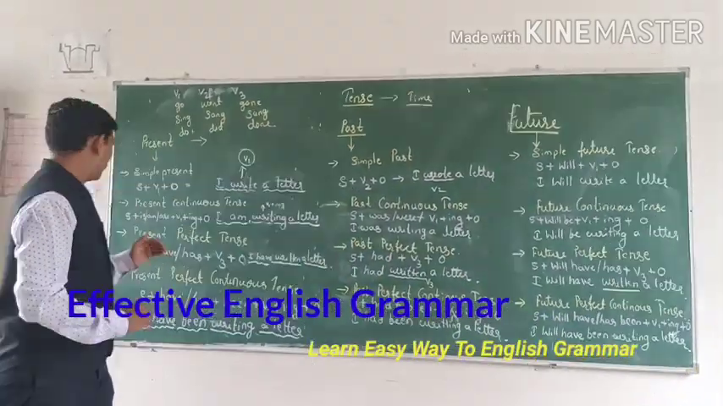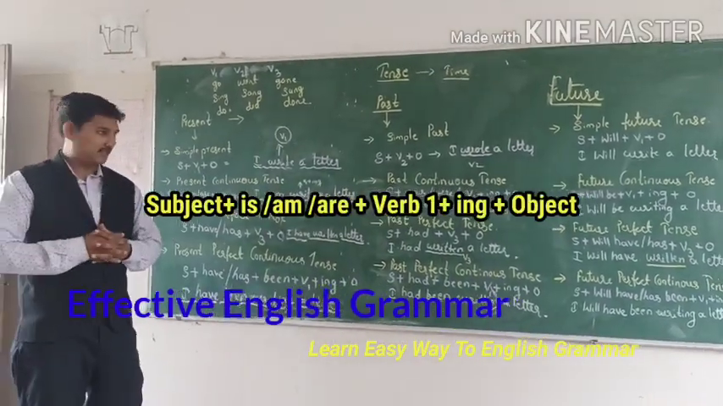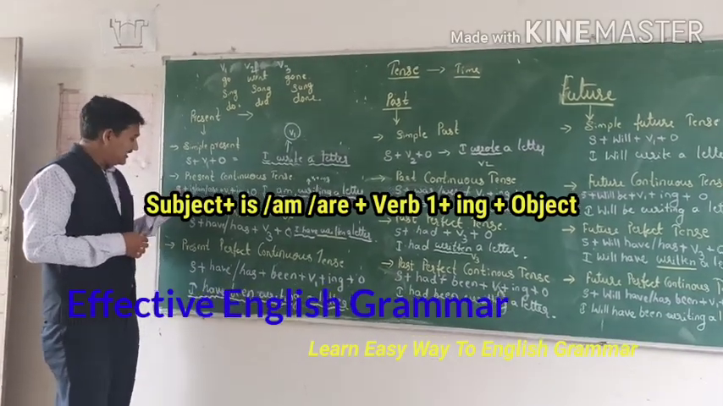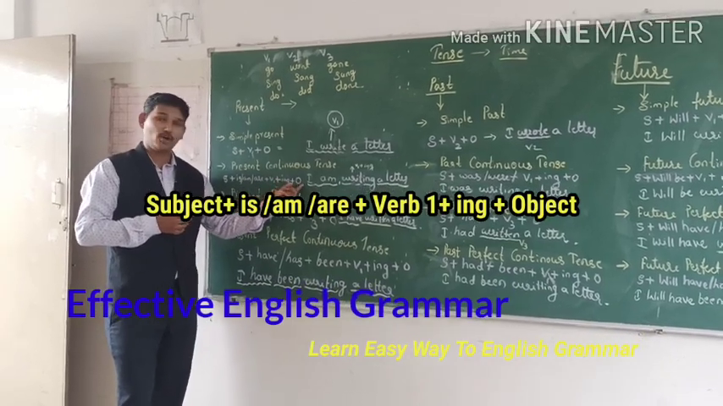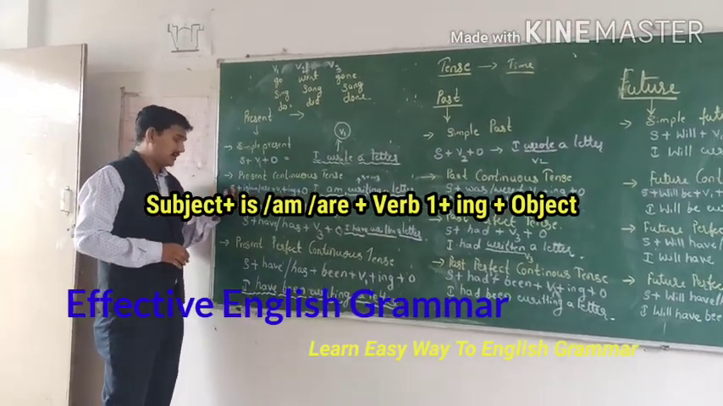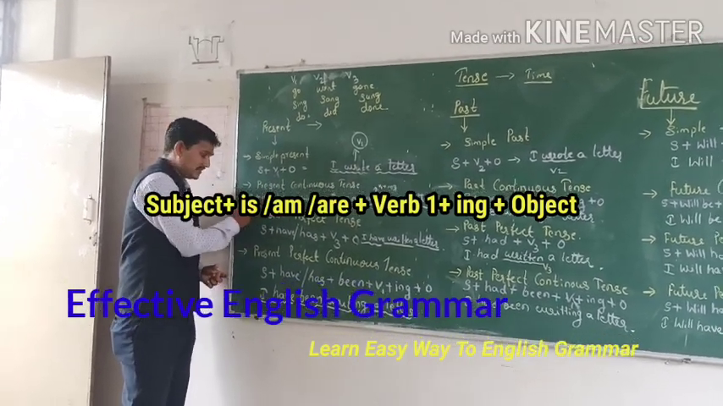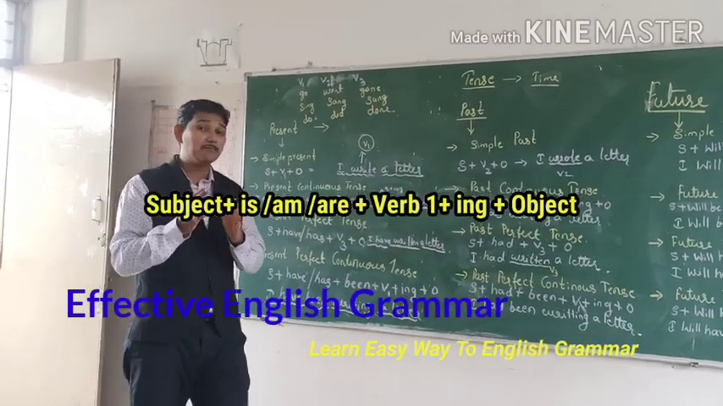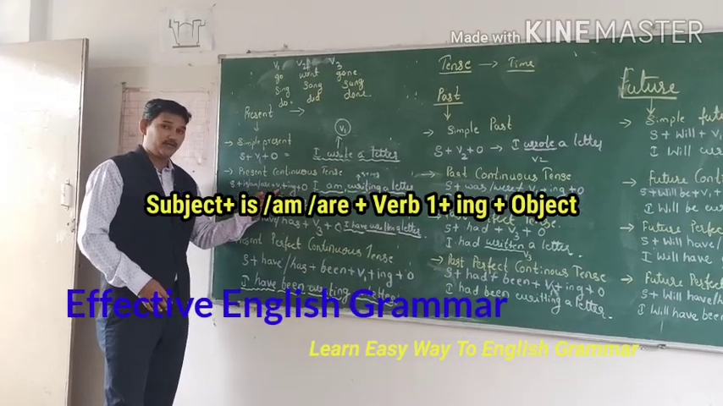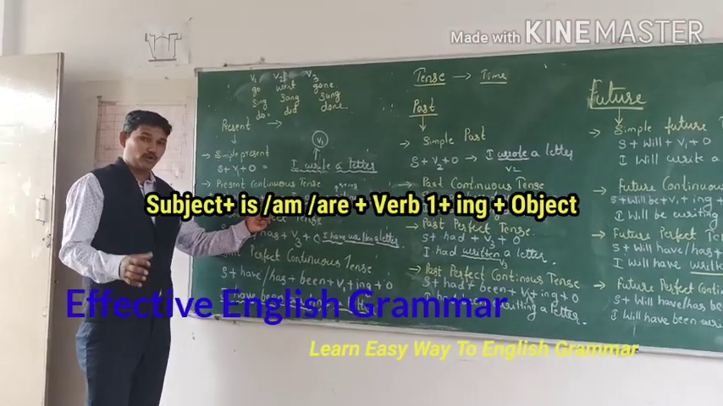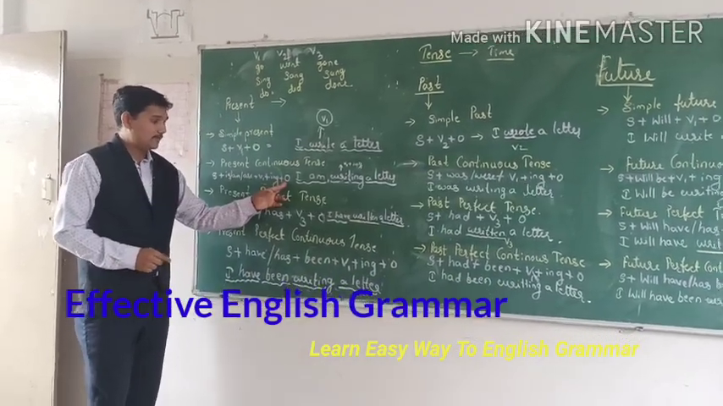Now at present it is going on. So next, present continuous tense. What is meant by present continuous tense? Subject, is, am and are, and V1 plus ing plus object. See here, subject plus is, am and are, which are the to be forms. These three are to be forms, it means helping verbs. And V1 plus ing, you know that obviously the ing will come, it's a continuous tense. So that's why plus object.